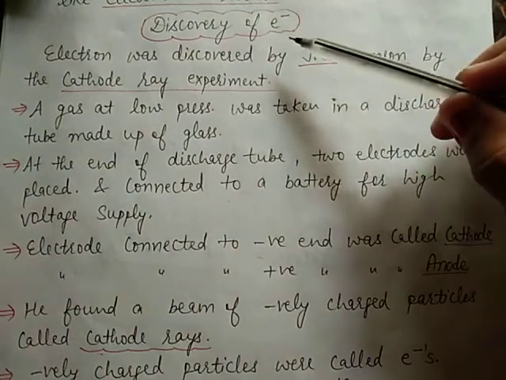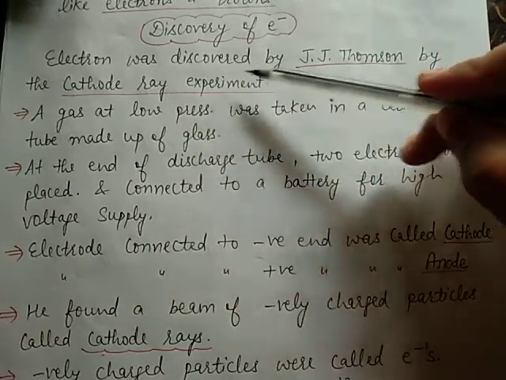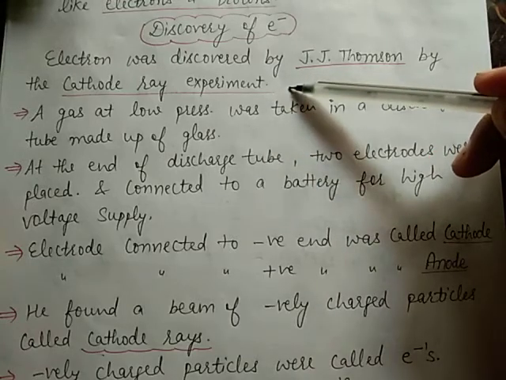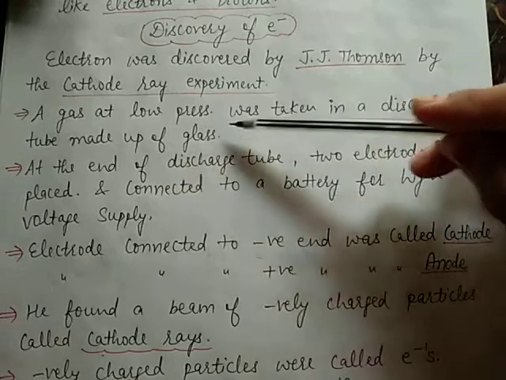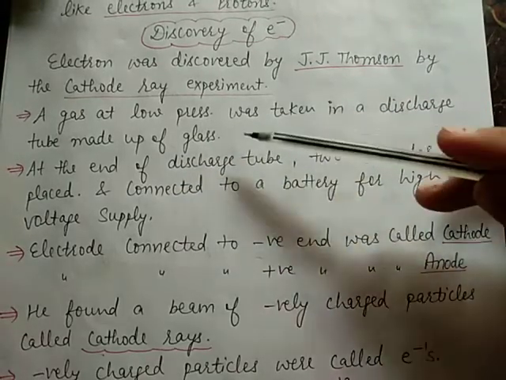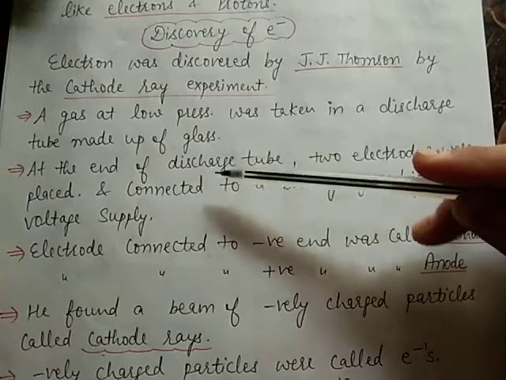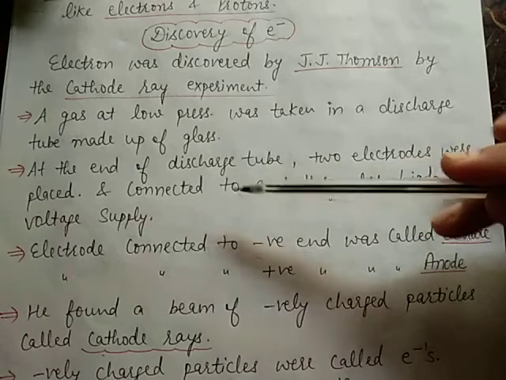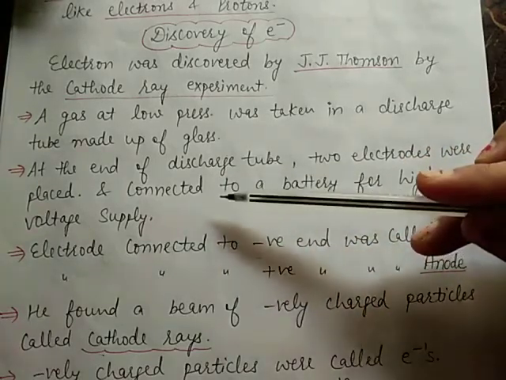Now, the discovery of electrons. Electrons were discovered by J.J. Thomson by the cathode rays experiment. In this experiment, a gas at low pressure was taken in a discharge tube made up of glass. At the end of the discharge tube, two electrodes were placed and they are connected to a battery for high voltage supply.